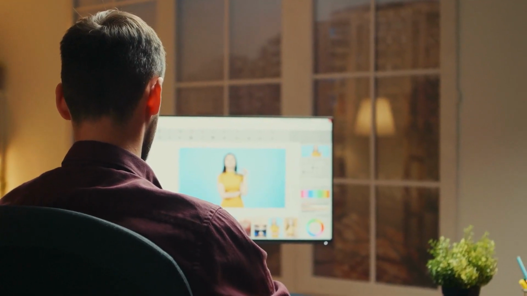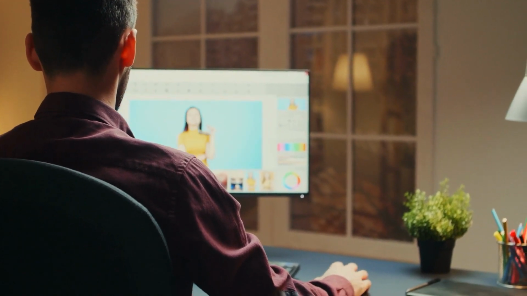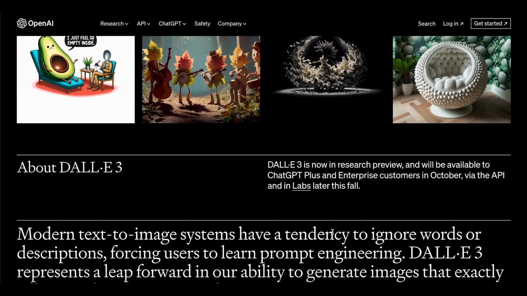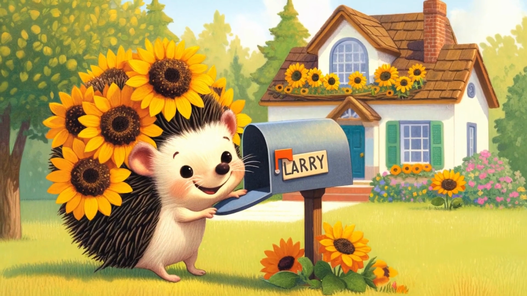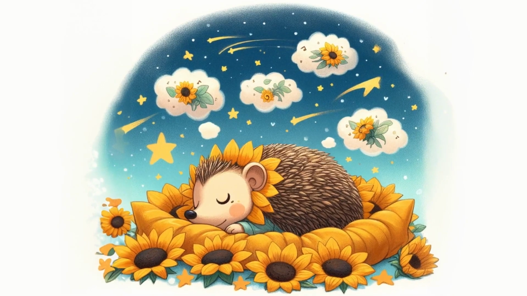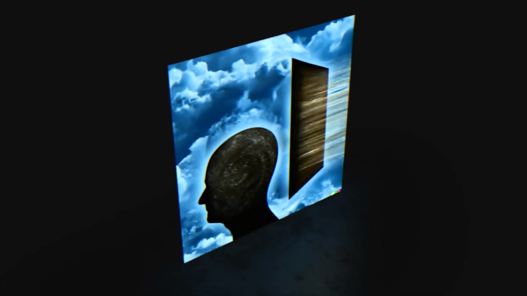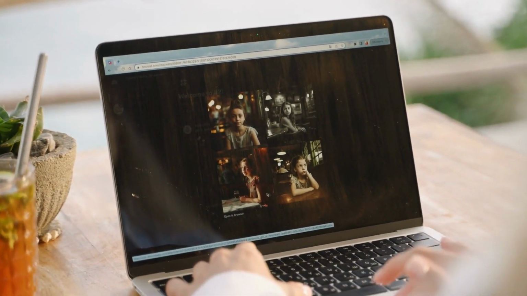Imagine not having to spend hours on Photoshop to create that perfect thumbnail. With DALL-E 3, you can generate thumbnails that are not just eye-catching, but also perfectly aligned with your video's content. If you can generate consistent characters and themes, then you can also create consistent thumbnails. Notice the vibrant colors, the attention to detail, and the thematic consistency. With other online thumbnail generators out there, well, let's just say it's hit or miss.